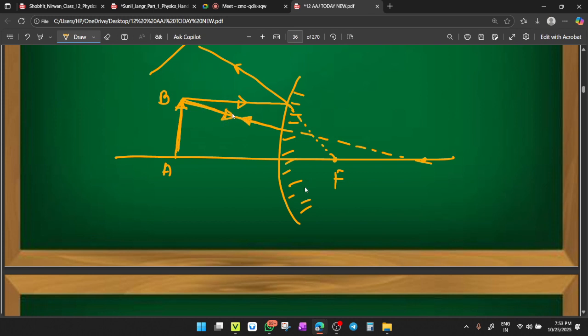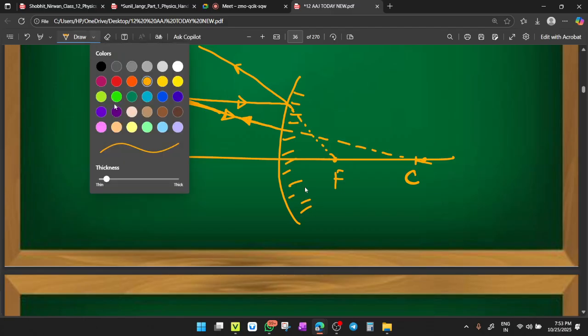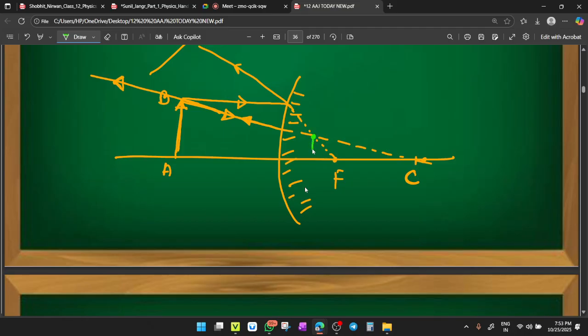The ray coming towards the center of curvature will retrace its own path, getting diverged outside. Now, if you extend both the rays, you will have the virtual image of this object. If the upper point is B, here you will have B dash and here A dash. Clear or not? So this is your image.